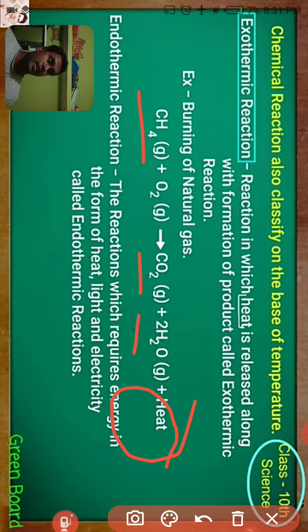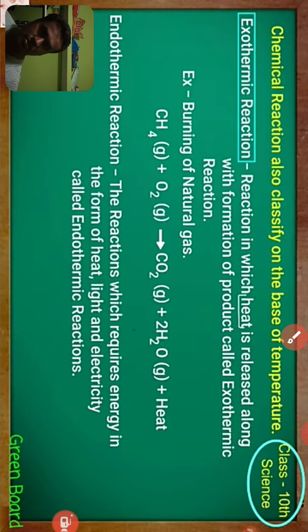Similarly, an endothermic reaction means a reaction that requires energy in the form of heat, light, or electricity, right? Those reactions are called endothermic reactions, right? So this is your chapter, chemical reactions and equations.